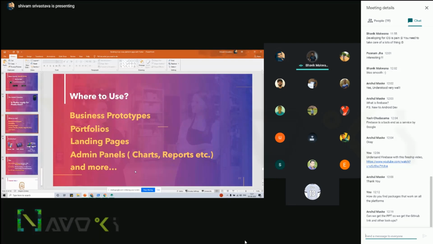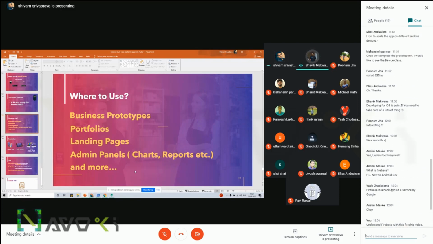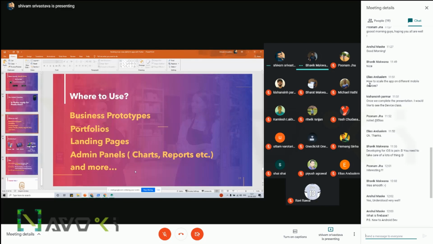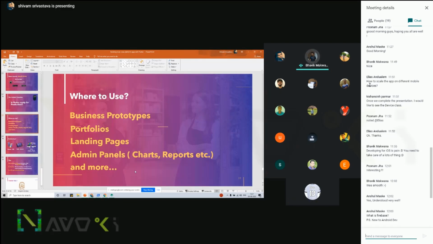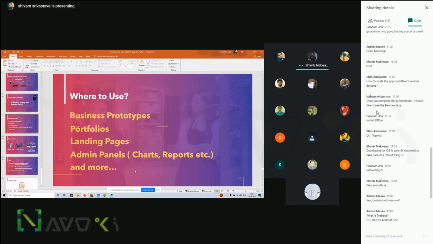Okay, so we do have a few questions. One is how to scale the app on different mobile devices. Talking only about mobile devices, sometimes we get smaller scale devices. Sometimes they have a low resolution, so we need to take care of that too. How can we do it?